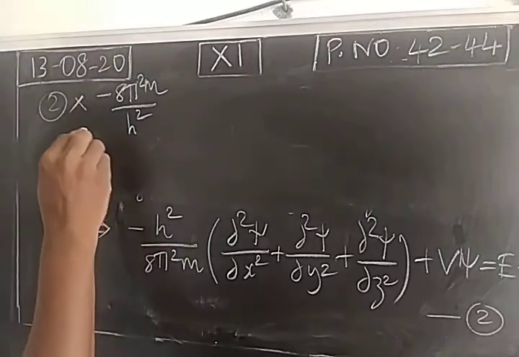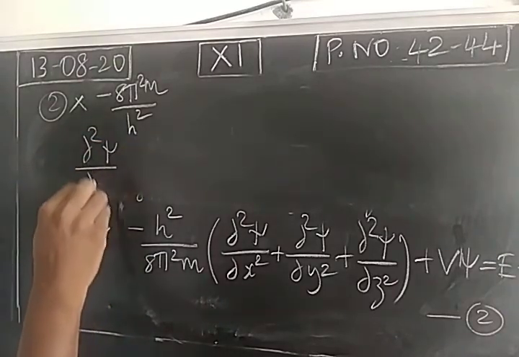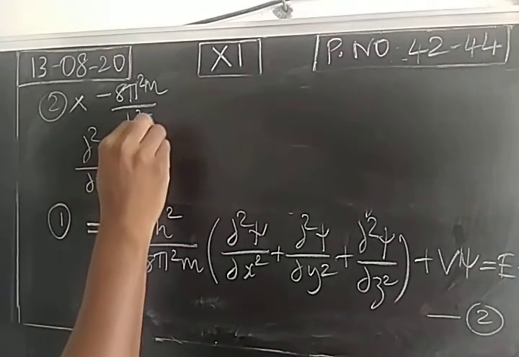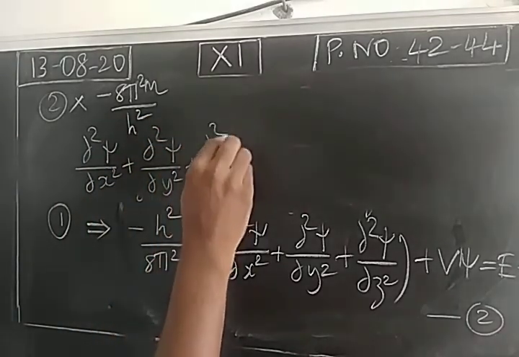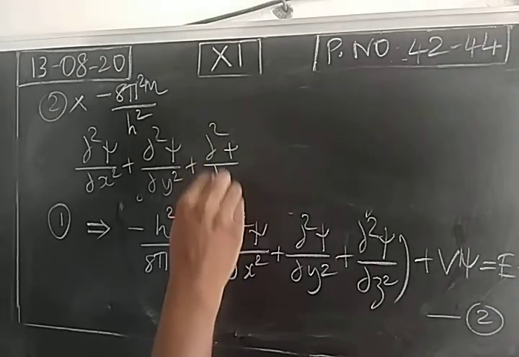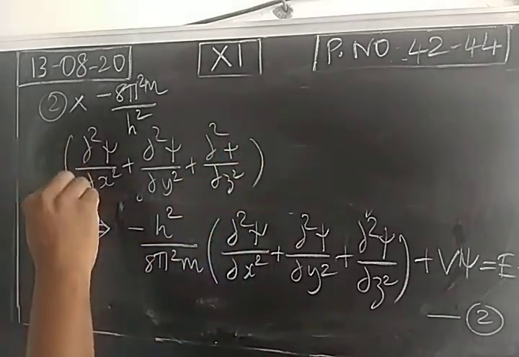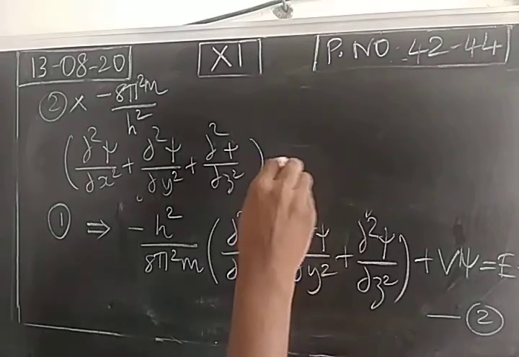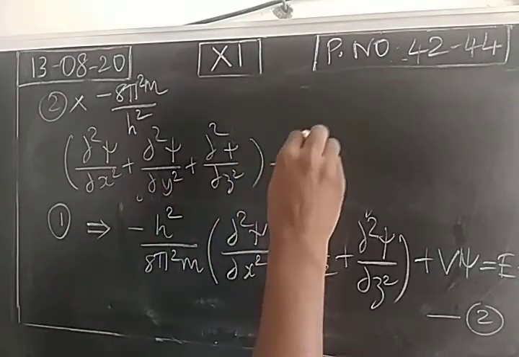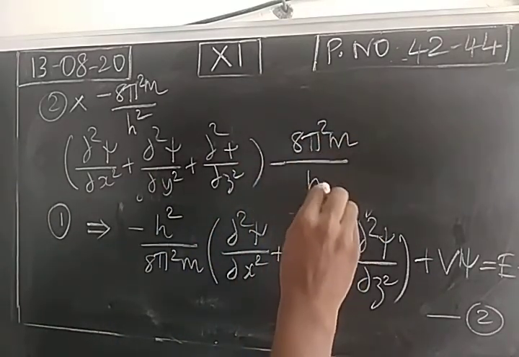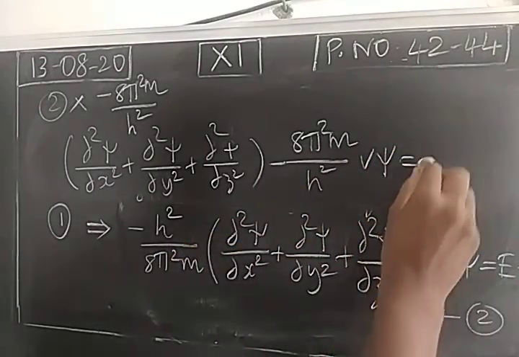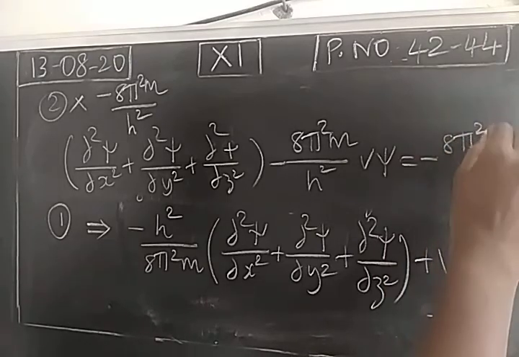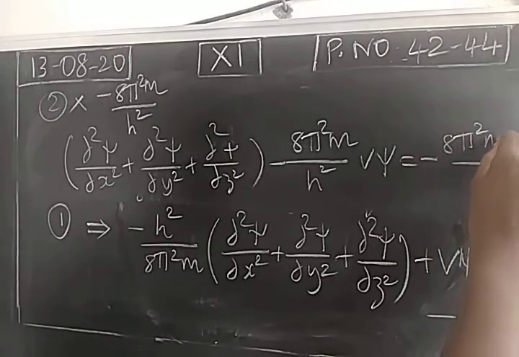So remaining dou square psi by dou x square plus dou square psi by dou y square plus dou square psi by dou z square. Then here minus 8 pi square m divided by h square v psi is equal to, on the right hand side, minus 8 pi square m divided by h square E psi.